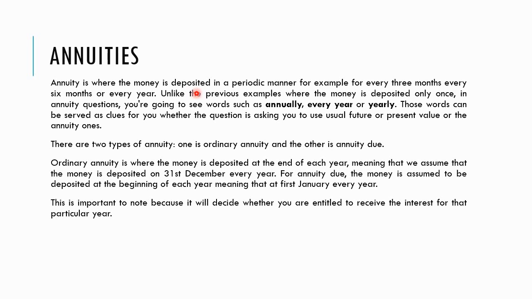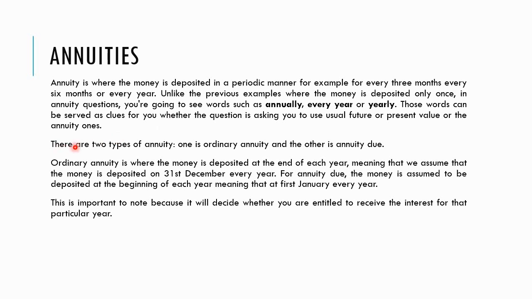Unlike the previous example where the money is deposited only once, in the annuity question, you're going to see words such as annually, every year, yearly. Those words can serve as clues for you whether the question is asking you to use future or present value or the annuity ones.